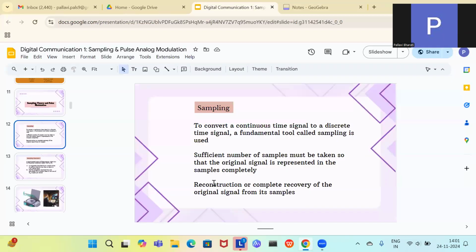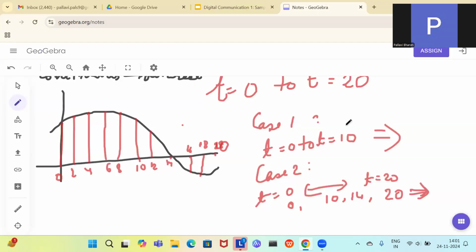So this is one thing. The other is reconstruction, or complete recovery of the original signal from its samples. In this case and in this case also, if you do these two things, then the complete recovery of the signal from its samples is not possible.